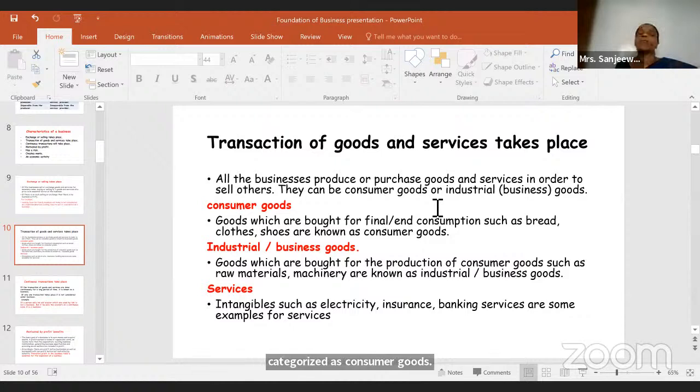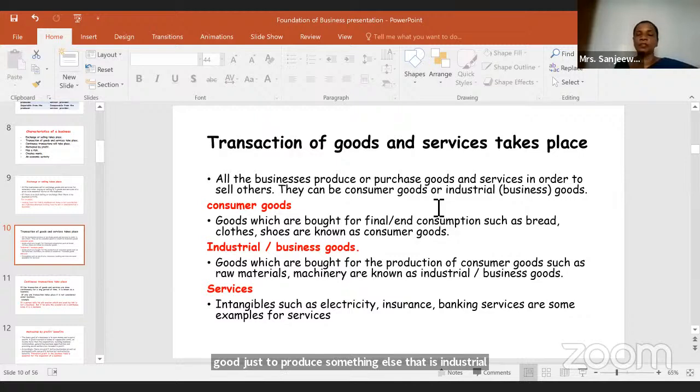So what are these consumer goods, children? If you're buying goods for final consumption, those goods are known as consumer goods, right? Sugar, flour, then what? Toothpaste, cake of soap, consumer goods. You buy that for final consumption. But if you're buying a good just to produce something else, that is industrial goods or business goods.